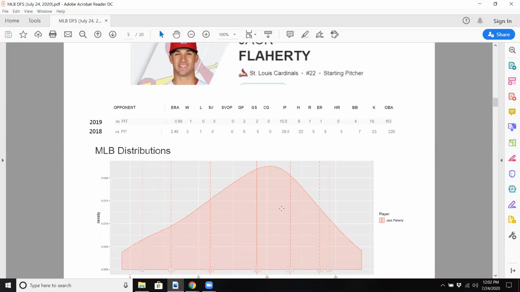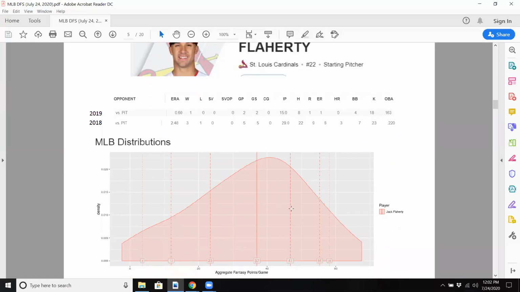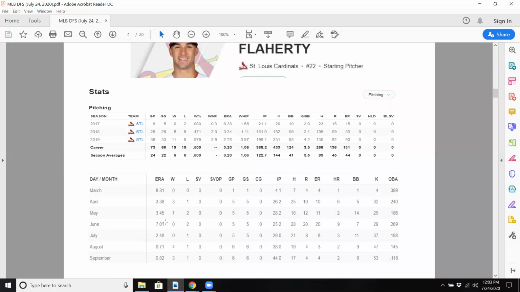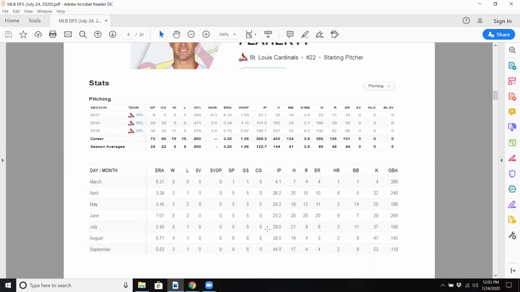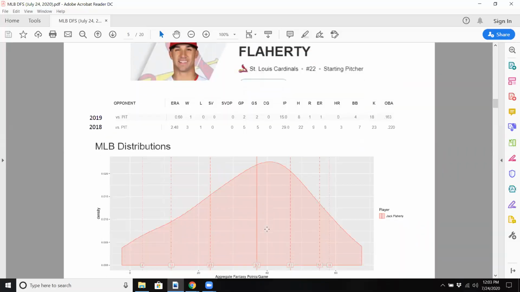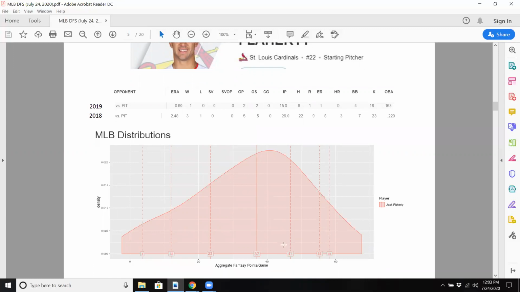It's in St. Louis. Again, his distribution here, not as strong as Verlander, but again, this is from last year when he did have some struggles. You could see he had some struggles in June. But besides for that, if we just did a distribution for the last 2 months, it would definitely be much higher numbers. And you could see he did have some of those strong games last year. So, yeah, he's a great guy to have.